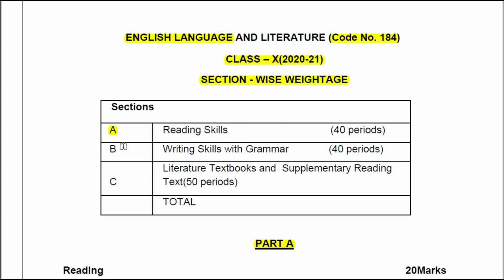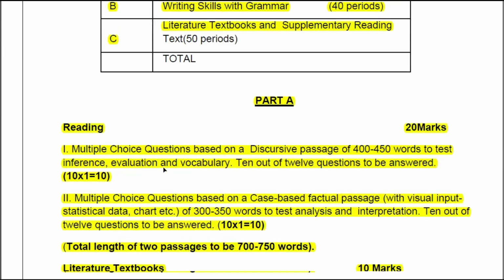Children, as you all know, we have section A, section B and section C. 3 sections we have. Section A, reading skills. Section B, writing skills with grammar. And section C, literature textbook and supplementary reading textbook. These are the 3 sections in our question paper. And now let us discuss about part A. See, in this particular question paper, you are getting part A and part B like that only, because earlier in our class 10 question paper we had section A, section B and section C questions.